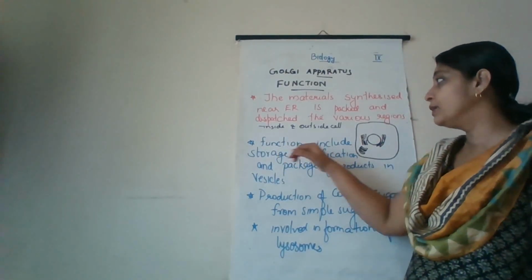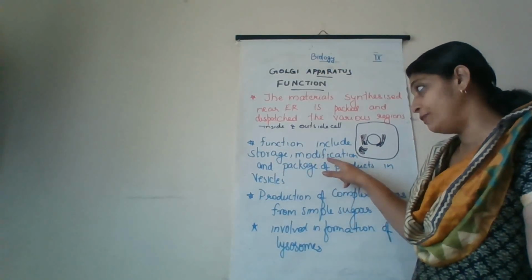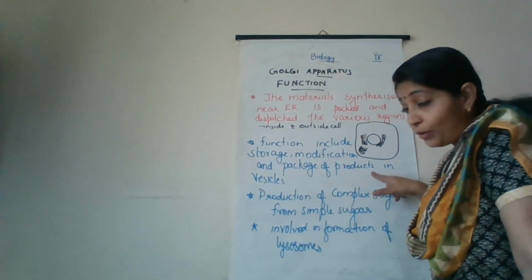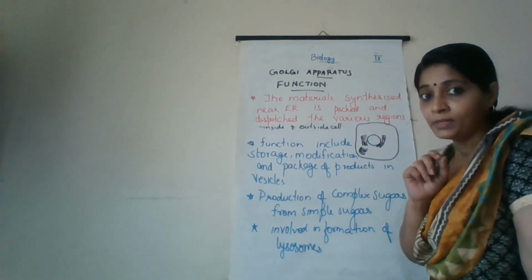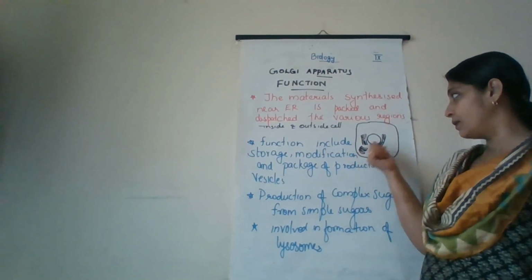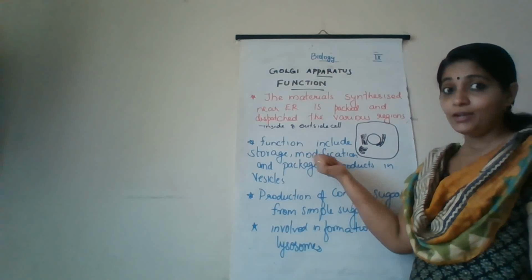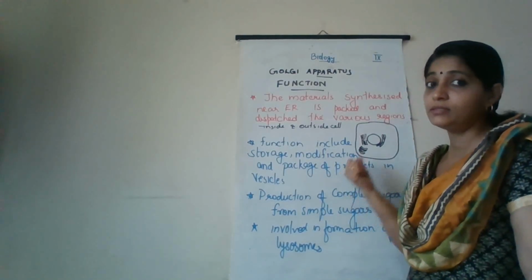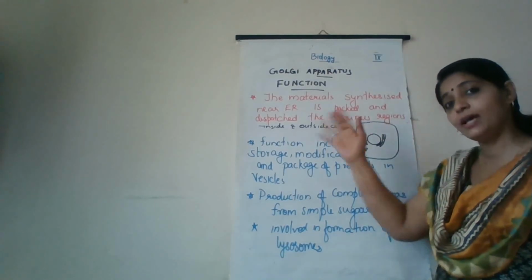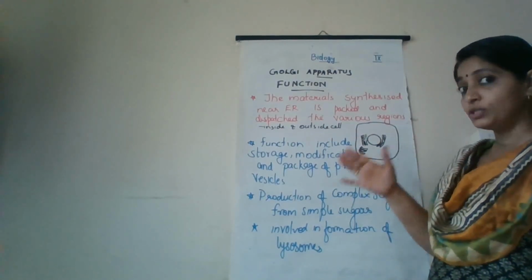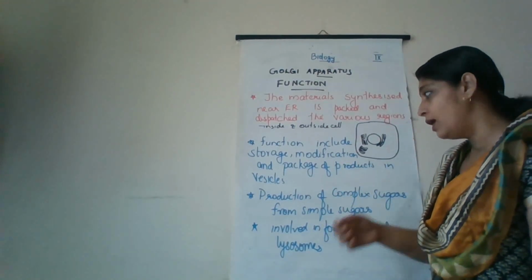So its functions include storage, modification and packaging of products in vesicles. Vesicles is a biological term; it means bag. It sends the products to the target site where they have to act.